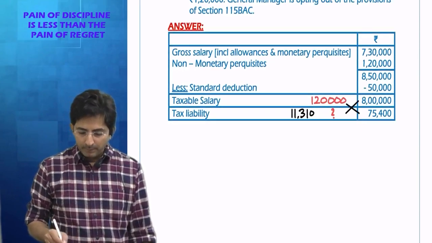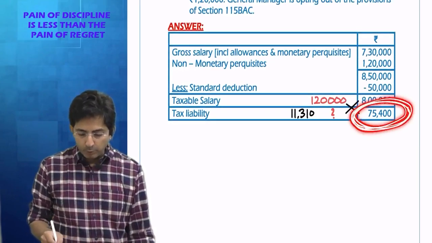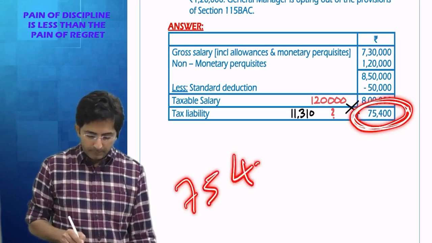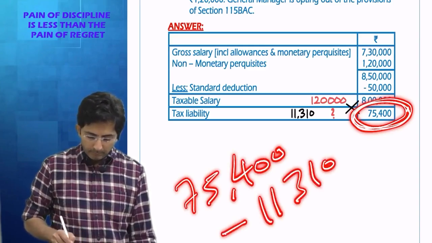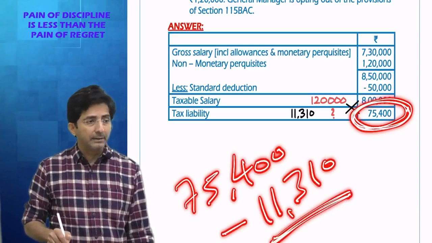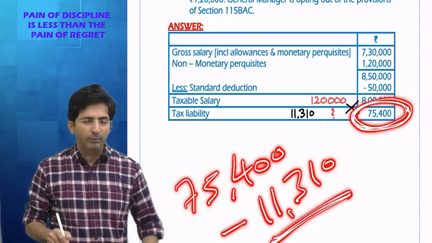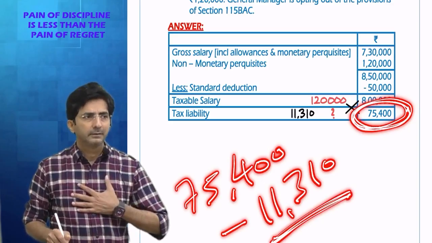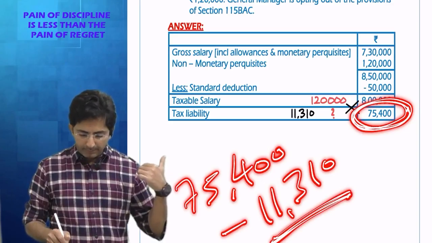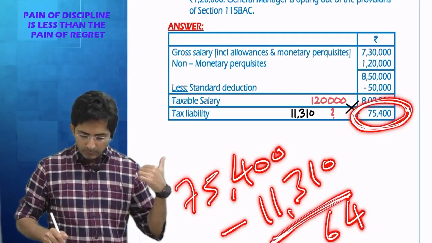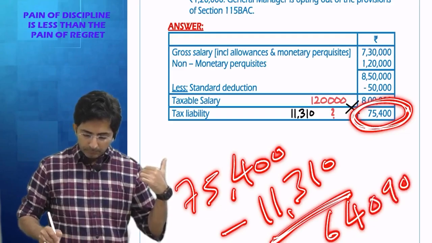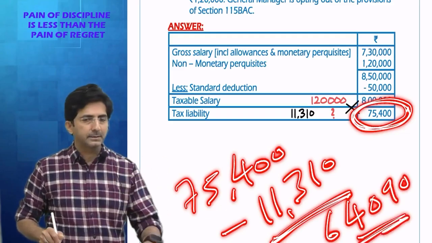So now tell me what will happen. Look, the company was actually supposed to deduct TDS of 75,400, but the company will say, okay, we'll do one thing. We will not deduct 11,310 from your salary, we will bear it. So what is the net amount? Find out the net amount. 64,090. This amount will be TDS.